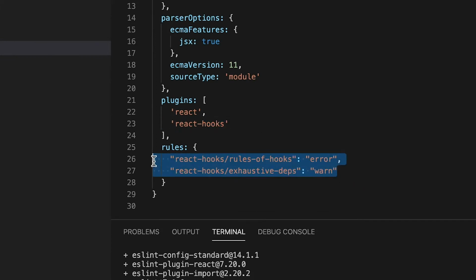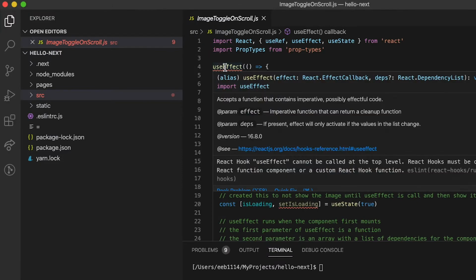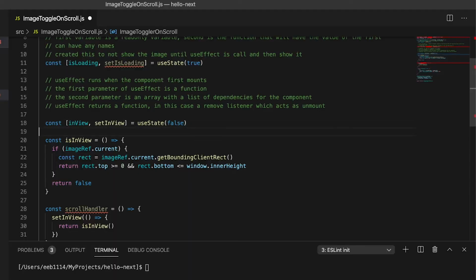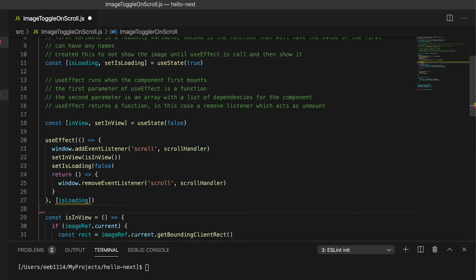Now go to your project and hover over the underlined useEffect area. In this example, we're breaking a rule. React Hook useEffect cannot be called at the top level. React hooks must be called in a React function component or a custom React hook function. So let's make some changes to fix that.